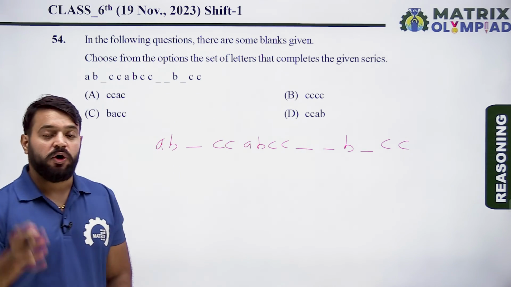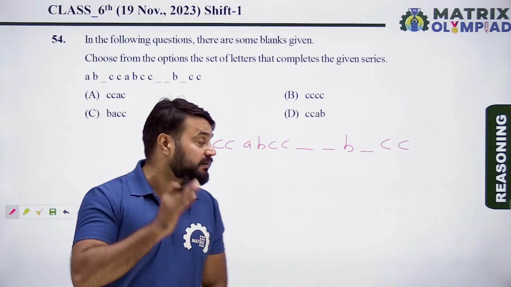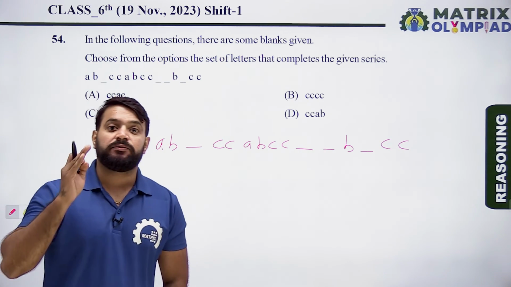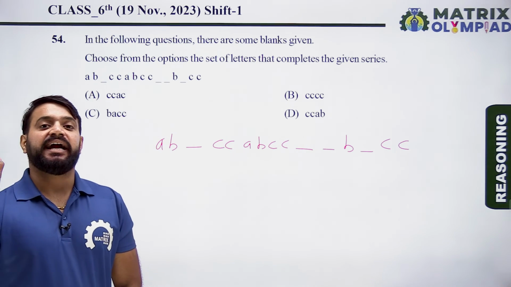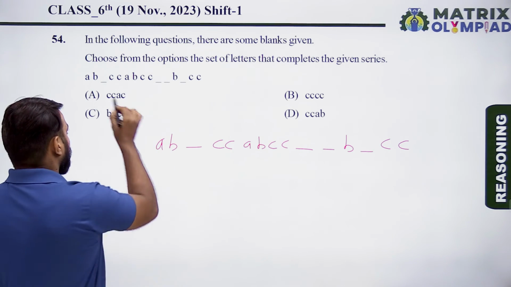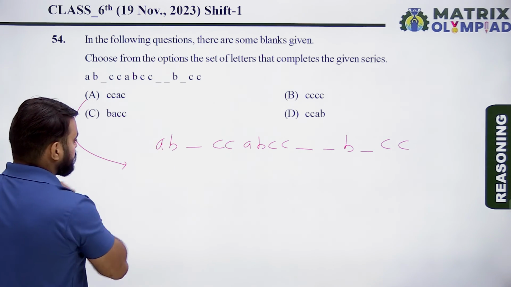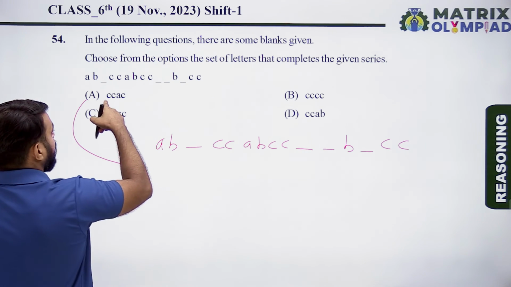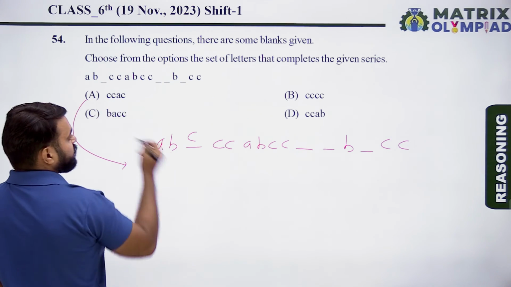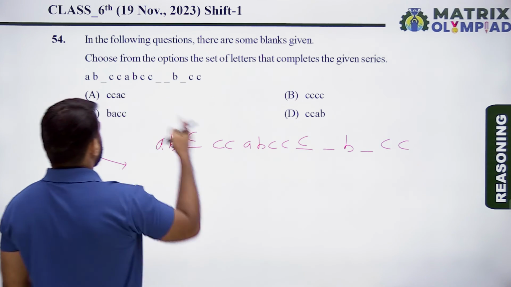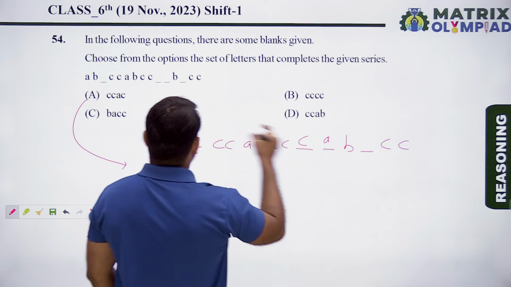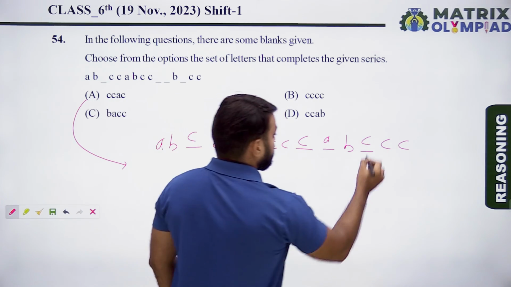So in these questions, options are taken one by one to see which one will make a suitable pattern. So first, taking option A. According to option A, the first blank means C. Now the second blank means again C. The third blank means A, and the fourth blank means C.